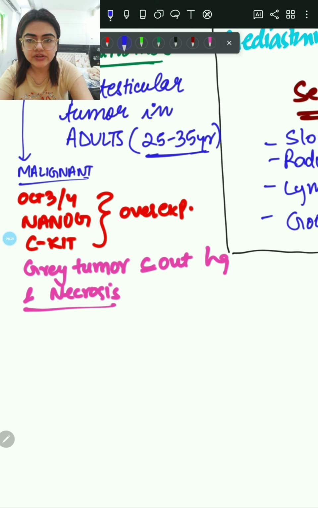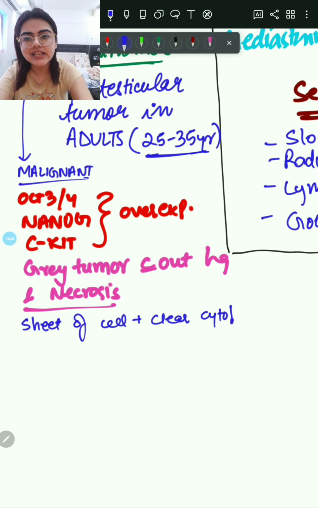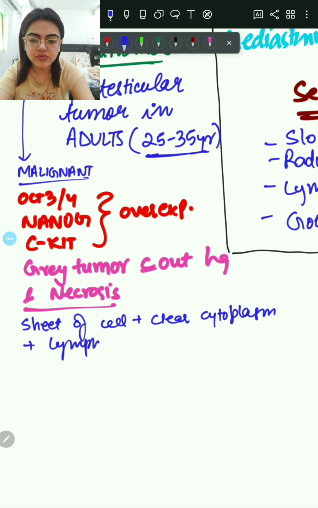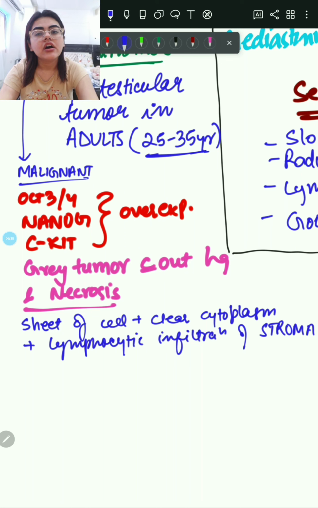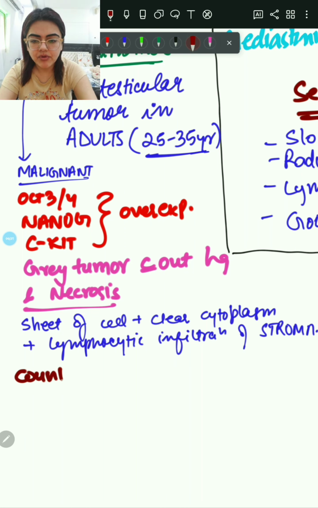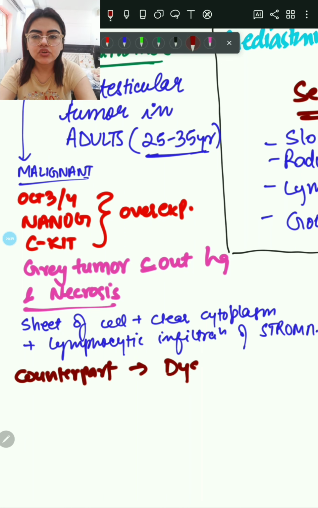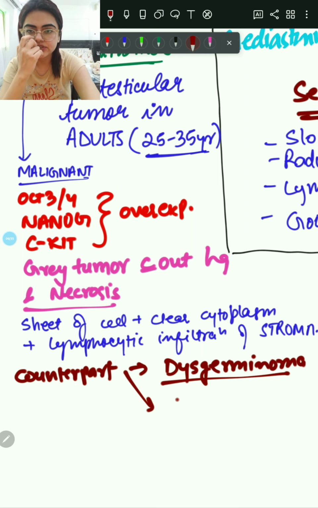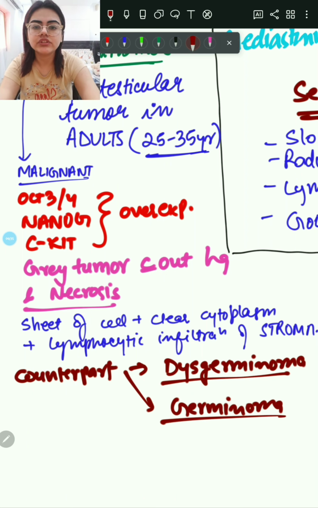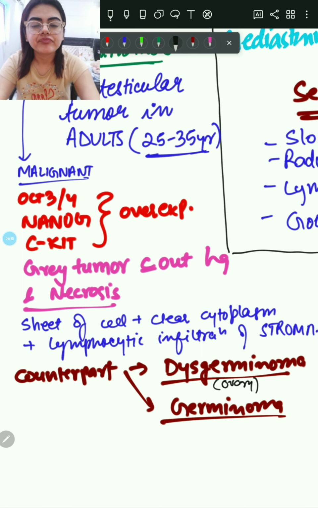On gross appearance they appear as grey tumors without hemorrhage and necrosis, and on histopathology there is a sheet of cells with clear cytoplasm plus lymphocytic infiltration in the case of seminomatous type of tumors. Now the counterpart to seminomas is the dysgerminoma in the ovary and germinoma in the pineal gland. So these are the counterparts to seminomas.